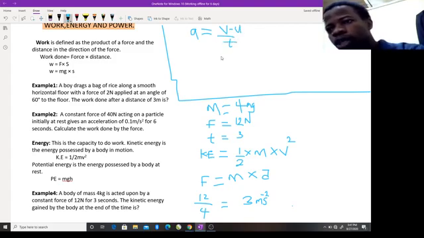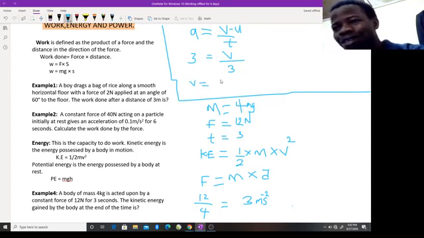Our u is 0. So we have 3 equal to v over time. Our time is given as 3 seconds. So your v will be equal to 9 meters per second.